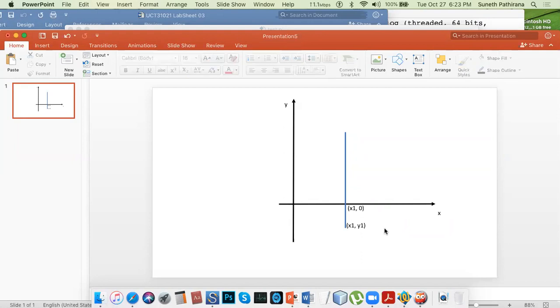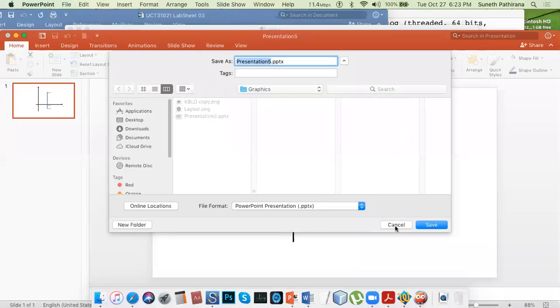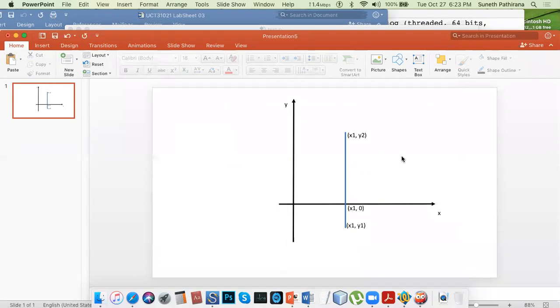Okay, because x1 is the same along the straight line. Here you can have x1 remains as it is, here different y. Okay, this is what we call the behavior, or the coordinate values.